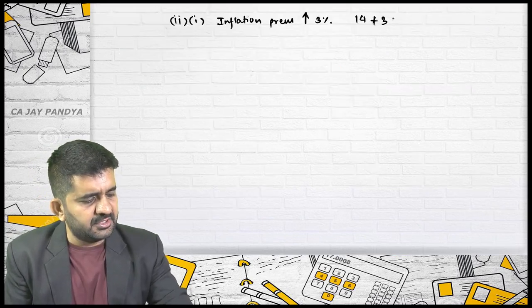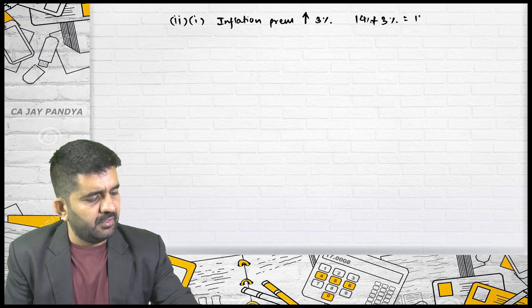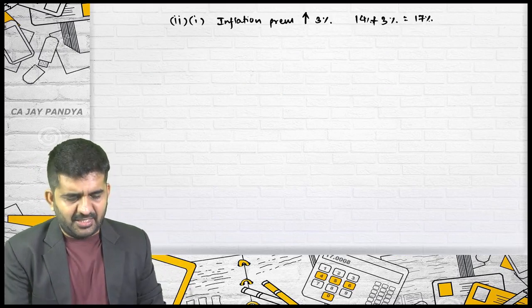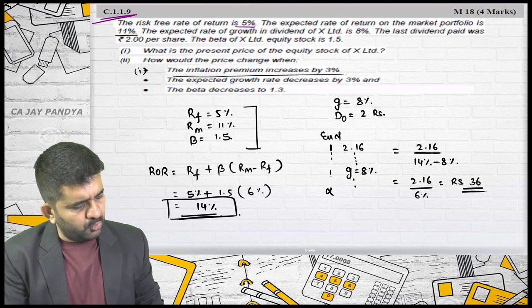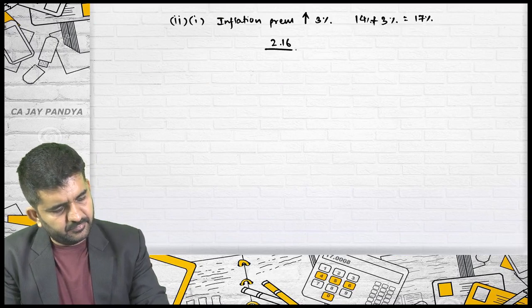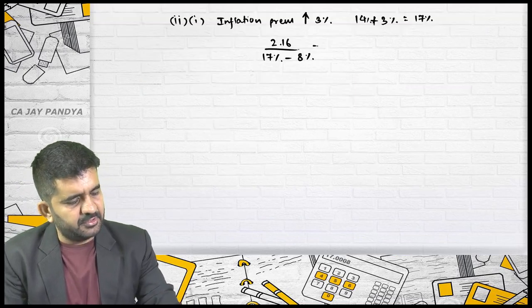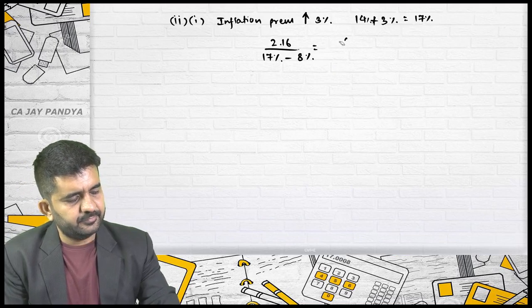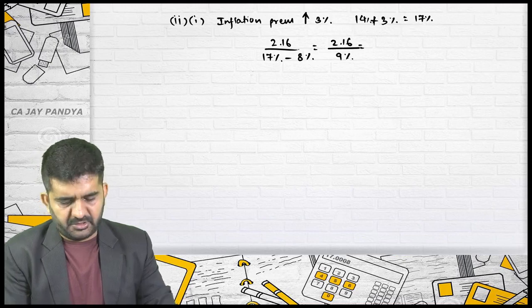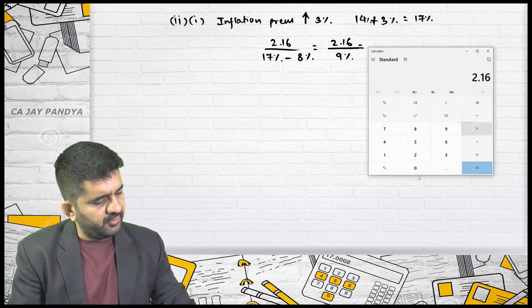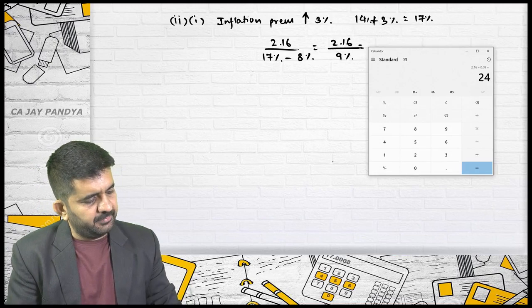Otherwise, answer will remain same. So, I will be writing down same answer, which is nothing but 2.16 divided by 17% minus growth rate is 8%. That is 2.16 divided by 9%. It is 24.